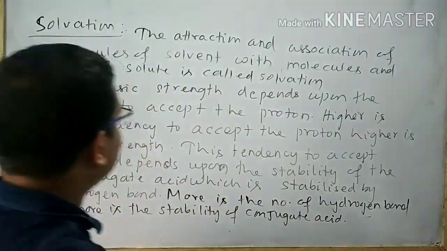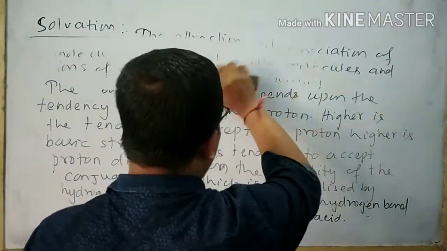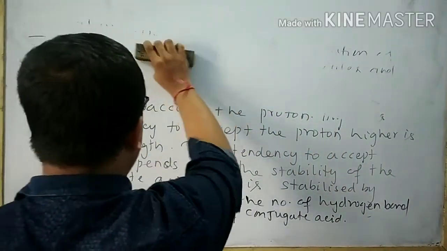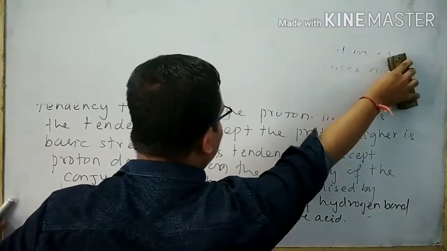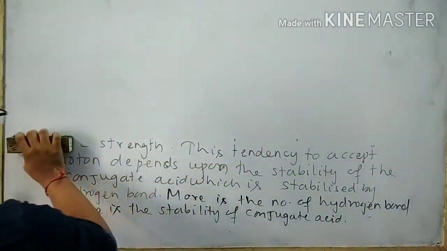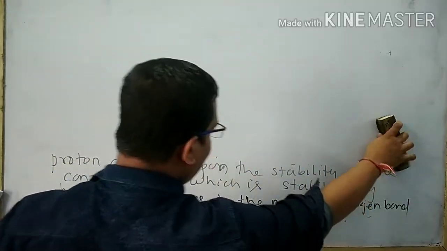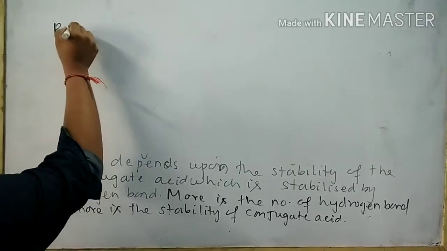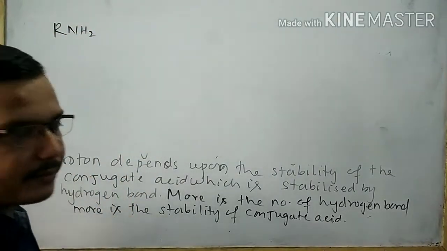At first take 1 degree amine. When 1 degree amine is added with water, then protonated 1 degree amine is formed. This is your 1 degree amine.